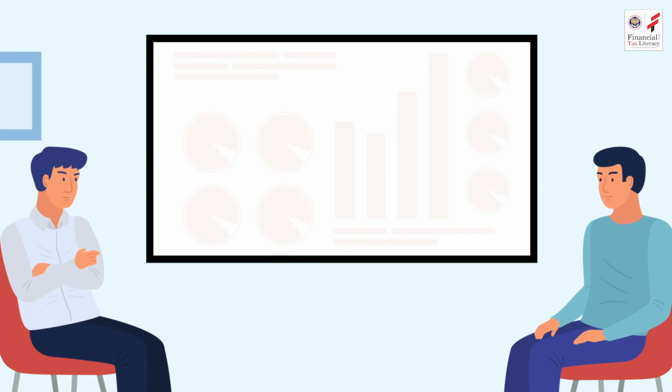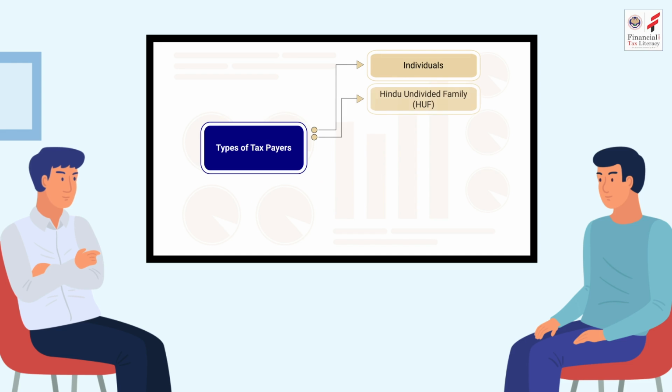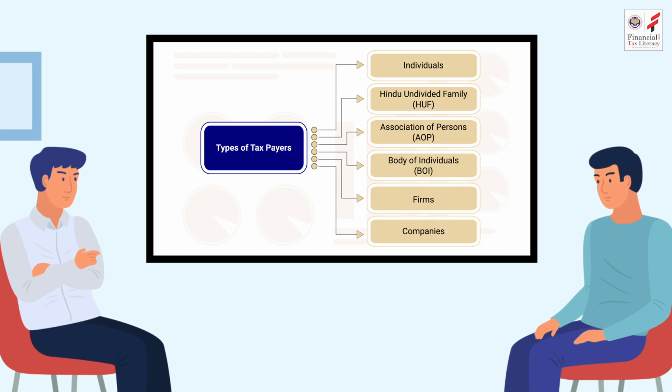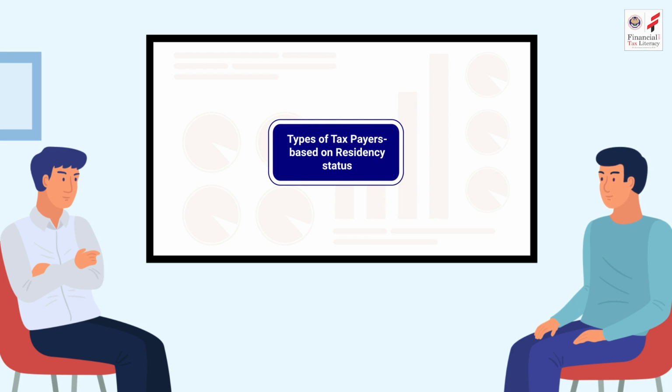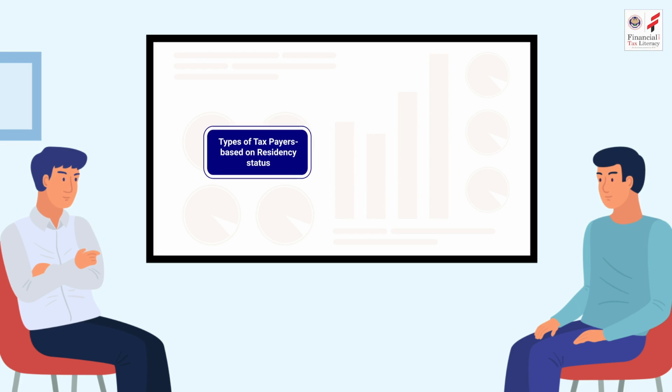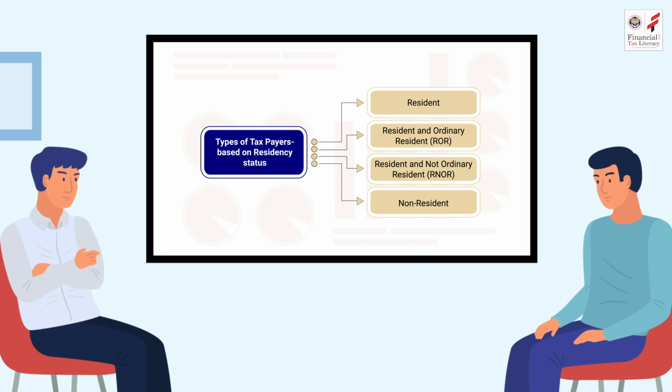Sudhir explained to Aman about the different types of taxpayers by stating that the Income Tax Act 1961 has categorized different types of taxpayers: individuals, Hindu undivided family, association of persons, body of individuals, firms, and companies. Aside from those types, the Income Tax Act 1961 has categorized the types of taxpayers based on their residency status: resident, resident and ordinary resident, resident and not ordinary resident, non-resident.